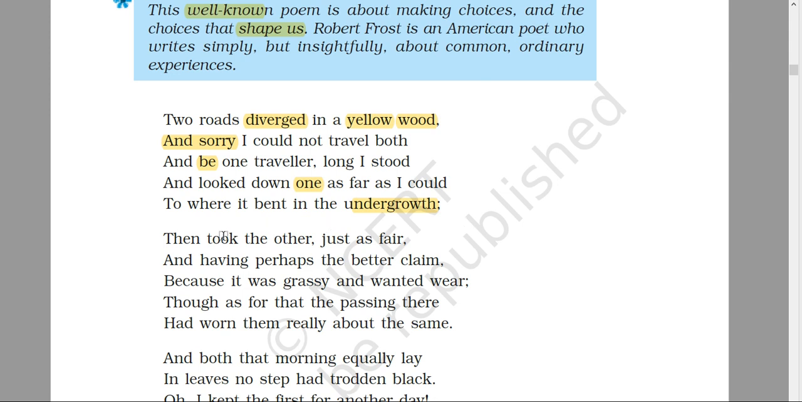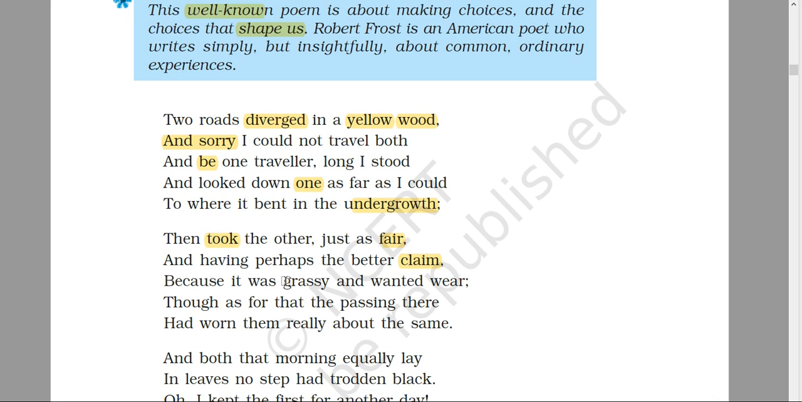Then took the other. Took the other means he looked to the other road, because here he looked to the one road, and now he looked to the other road, just as fair. The other road was looking as fair, as good as the previous one, the first one, and having perhaps the better claim. And the second road claims better than the first one, which claim it makes that the poet should walk onto that road.